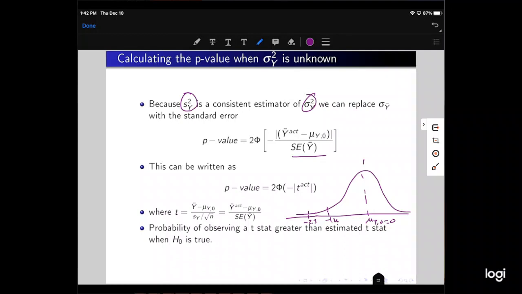We would look those values up on the z table and multiply by 2. So if we had negative 2.3, suppose we looked that up on the z table and it turned out to be 0.001. We'd multiply that by 2. That would mean we'd be 99.8% confident. I think that should be about correct.